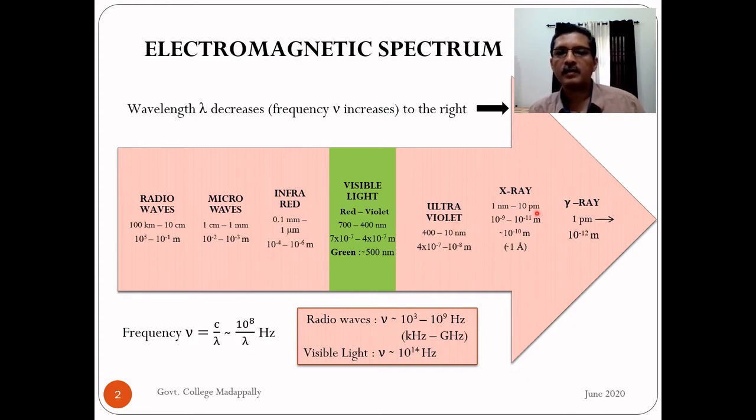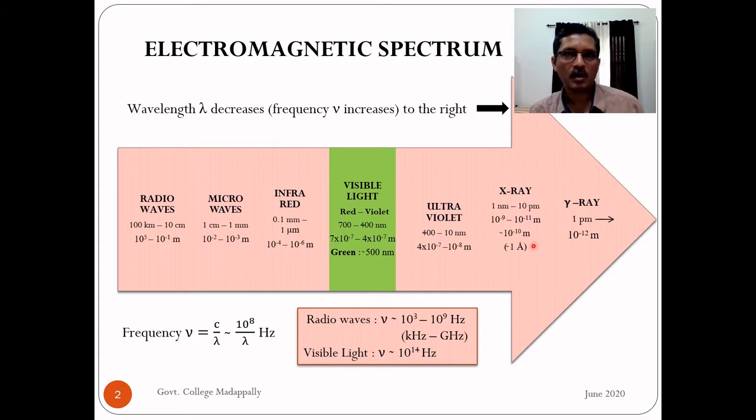The next lower wavelength region is X-ray, 1 nanometer to 10 picometer. Picometer means 10 raised to minus 12 meter. So this is 10 raised to minus 9 to 10 raised to minus 11 meter. Right? When nanometer is 10 raised to minus 9 meter, picometer is 10 raised to minus 12 meter, so 10 picometer is 10 raised to minus 11 meter. The average of this is 10 raised to minus 10 meter, which we call angstrom.